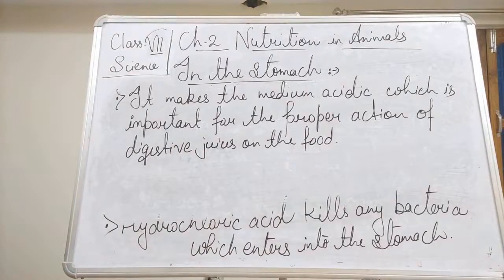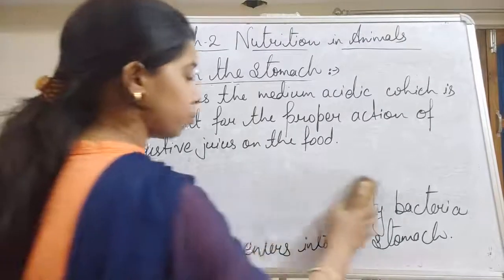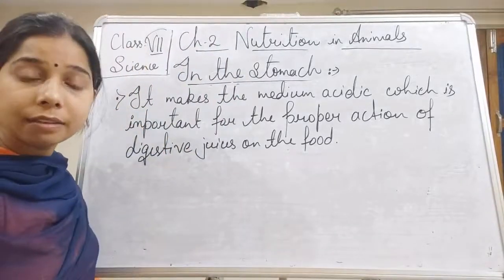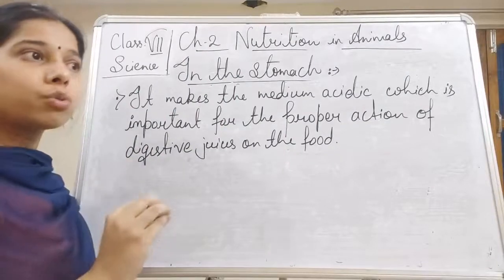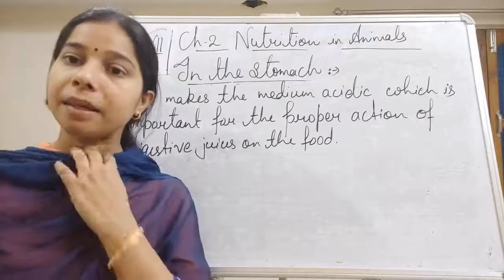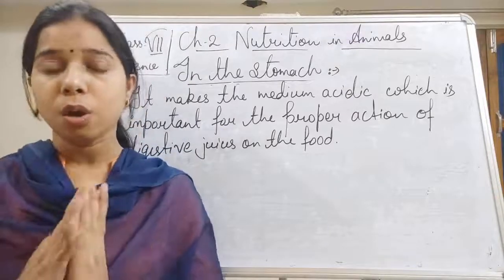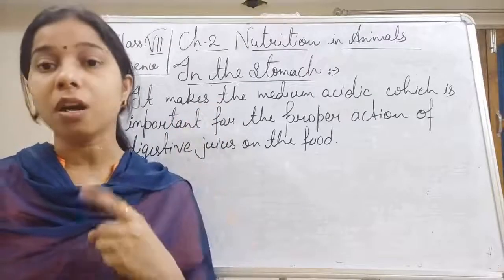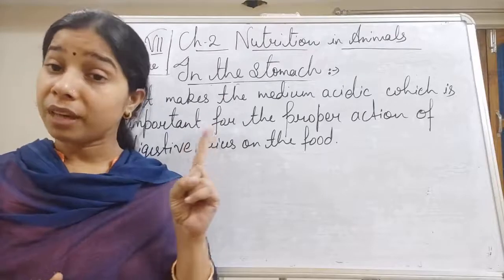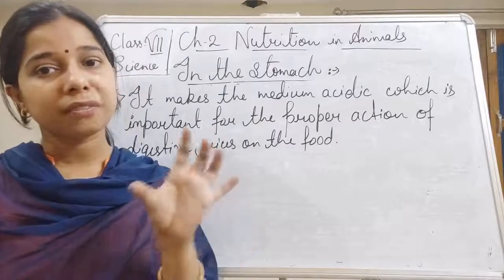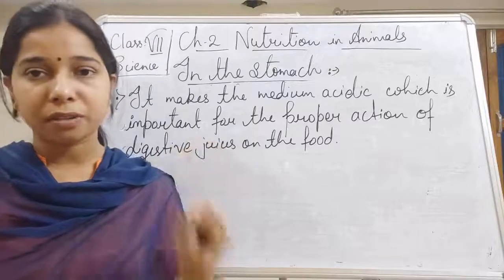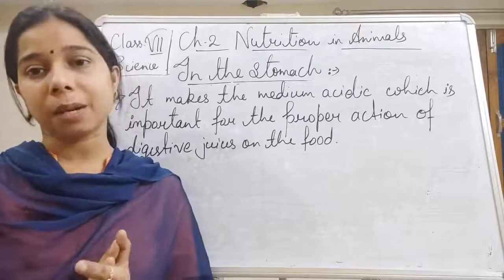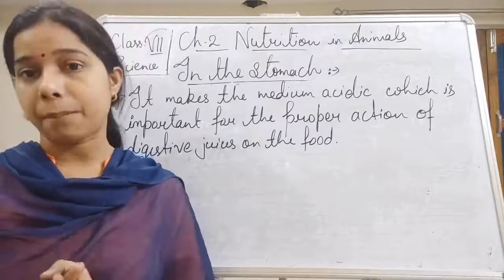Last, the digestive juices. What is the role of the digestive juices? These digestive juices are secreted from the wall of the stomach, and they act on the proteins and help in partial digestion. Here also it is not the complete digestion, but a small amount of digestion of the protein occurs in the stomach. We have seen that in the mouth, partial digestion of starch, the carbohydrate, occurs, and in the stomach the digestion of protein happens.